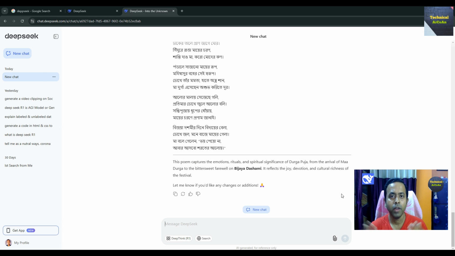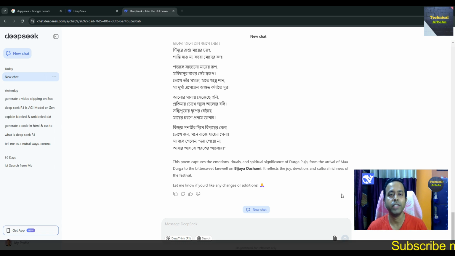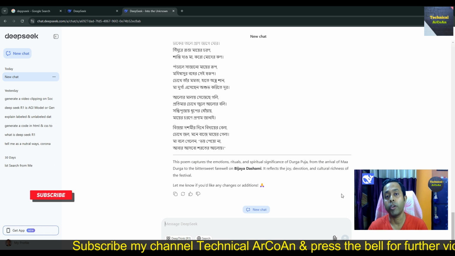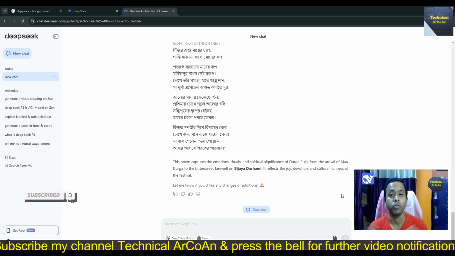I hope you have already understood how to use DeepSeek and what the benefits of DeepSeek are. ChatGPT has different benefits, DeepSeek has different benefits. One benefit is very unique to DeepSeek: it is free and open source, and nearly unlimited for use every month for every user.